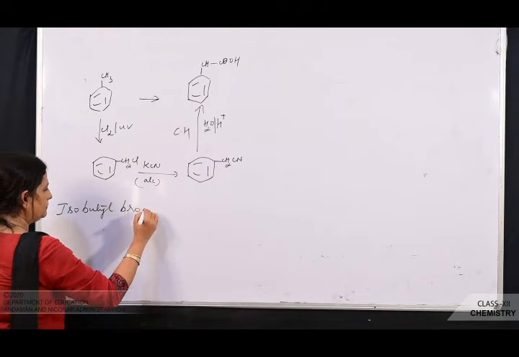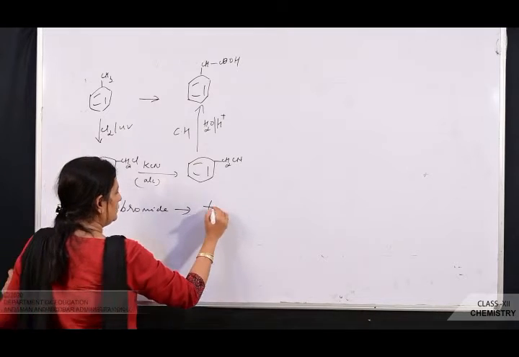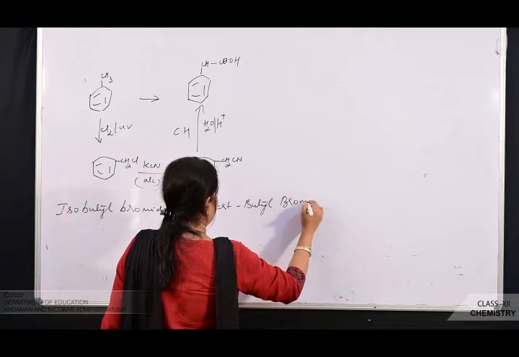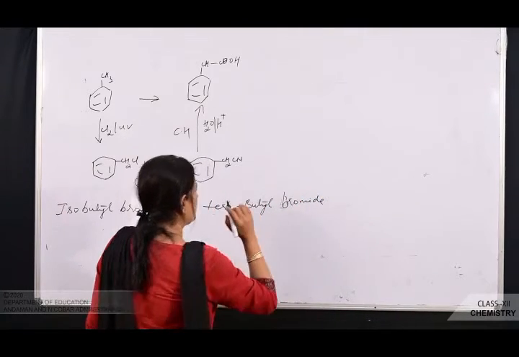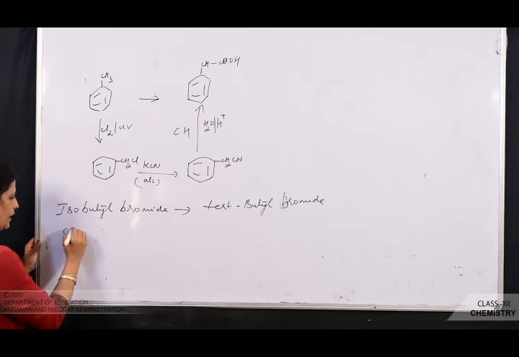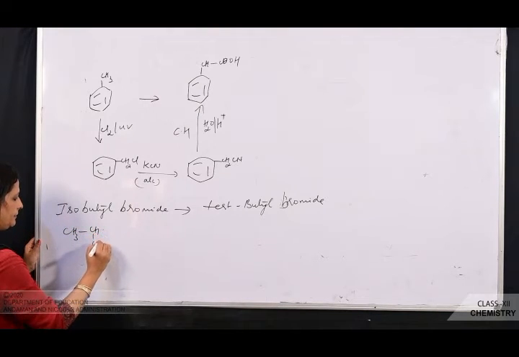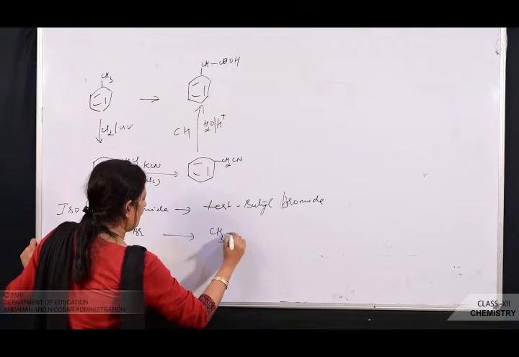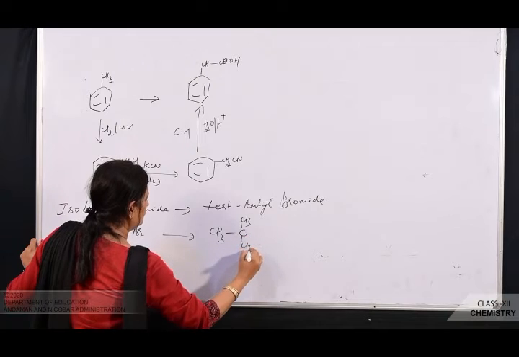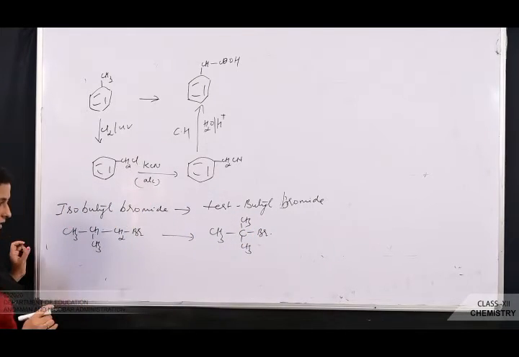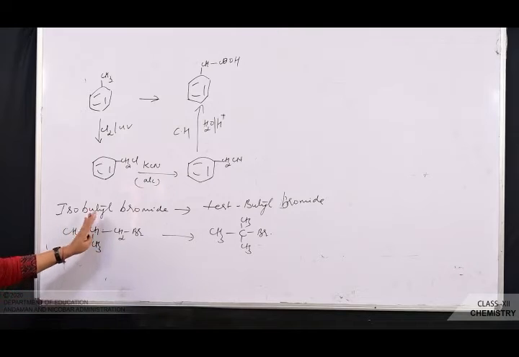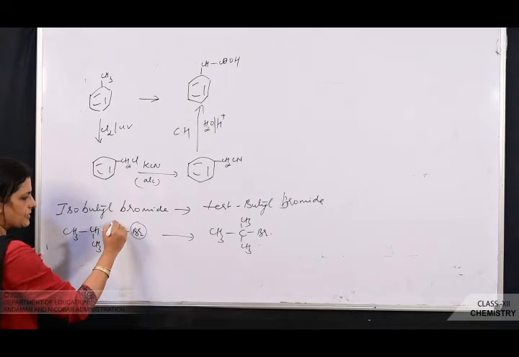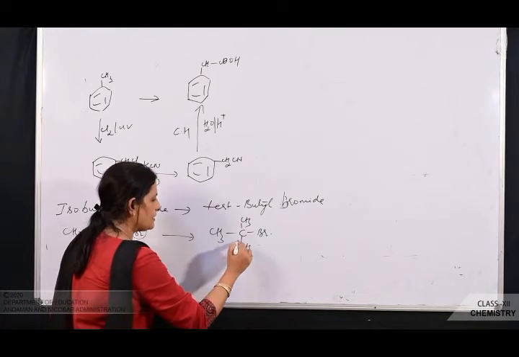Now next is isobutyl bromide to tertiary butyl bromide conversion. So let us make the structure. Isobutyl bromide. Next is tertiary butyl bromide. So this is tertiary. Now see here, in this question the number of carbon atoms remains the same, here 4 and here also 4. But see the condition here. Here the halogen atom is present on the first carbon atom and here it's present on which carbon atom?